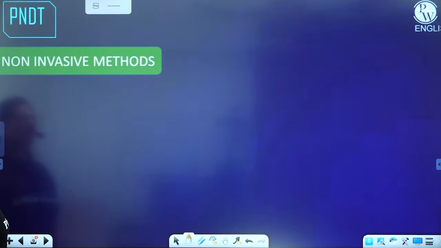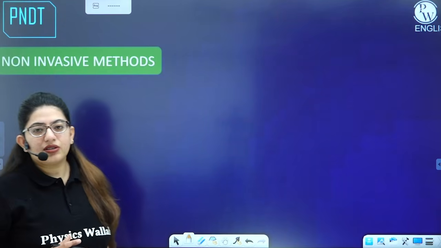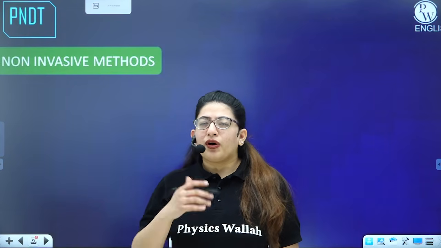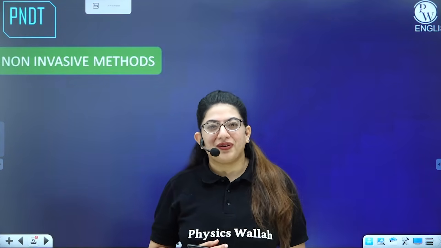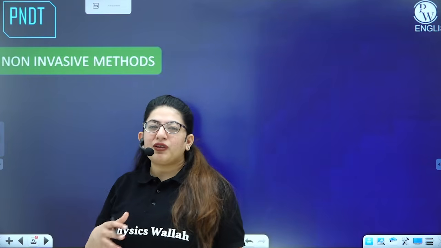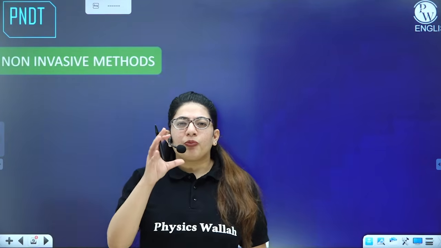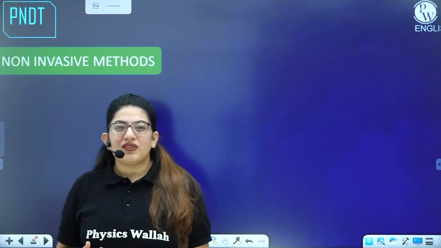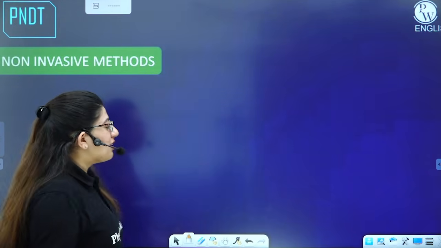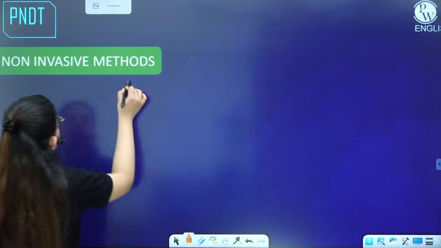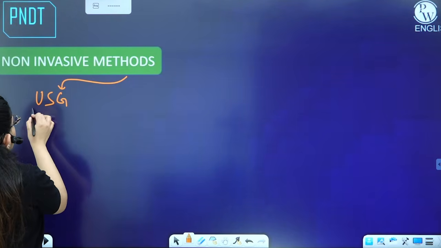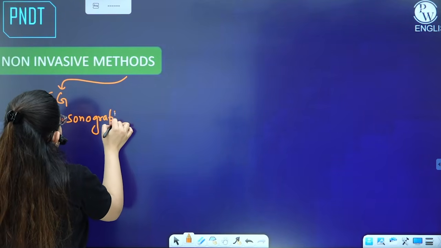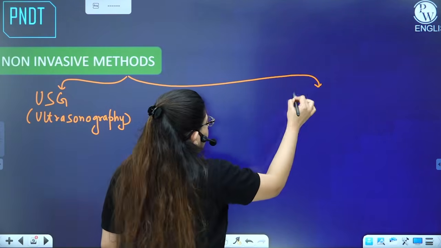Let's talk about the non-invasive methods. In non-invasive methods, we are not entering into the womb; rather, we are just looking at the fetus from outside. One method you must have watched in the movies is ultrasound, right? In a lot of movies, you can see a monitor and a pregnant female lying down, and a doctor running a probe on the tummy of the mother. That process is non-invasive, because you're not entering into the womb of the mother. You call that method ultrasound or ultrasonography, USG. And another method is AFP, alpha fetoprotein.